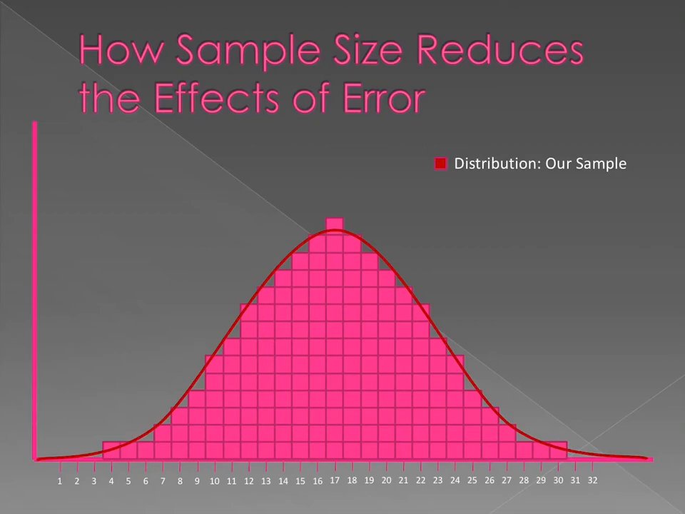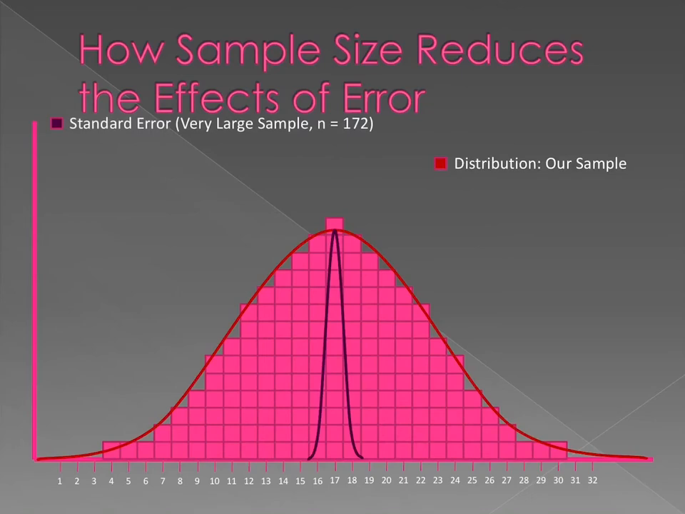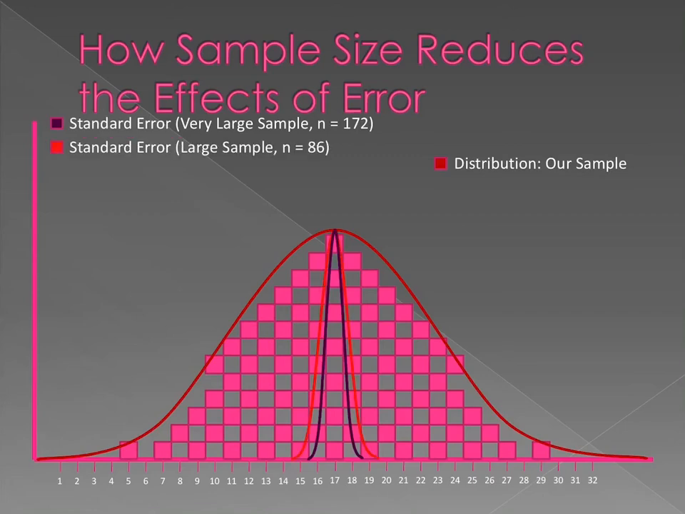Okay, so sample size affects error. Here's one way to think about our sample or our distribution. When we have a large sample, lots of people, our standard error is very small. As we start to reduce our sample and have fewer and fewer people in our study, here we have 86 instead of 172, what we find is that standard error gets bigger. In other words, we get less confident that our mean is the same as the population mean.